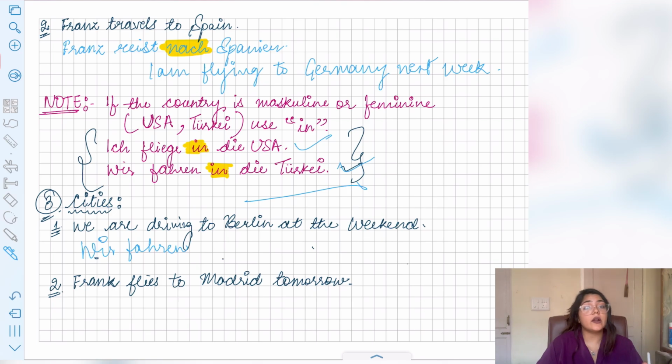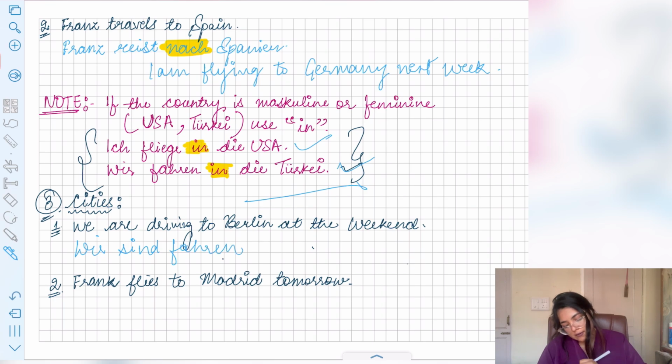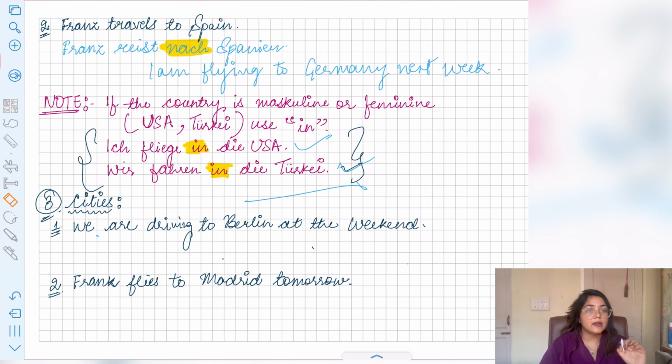Now many students, what they'll do is they will not try to completely translate the sentence. They'll make it like wir sind fahren. No, but that is wrong. This is how you don't write. Okay, how do you have to write this sentence? If it is we are driving, it is not wir sind fahren, right?